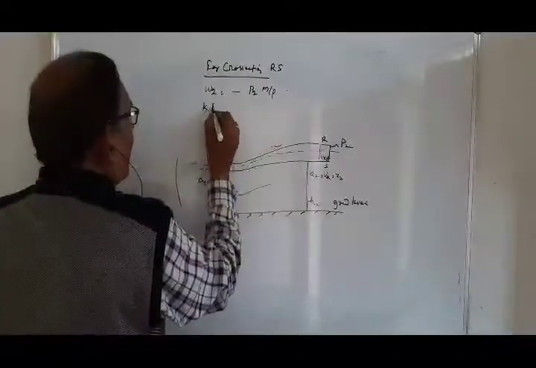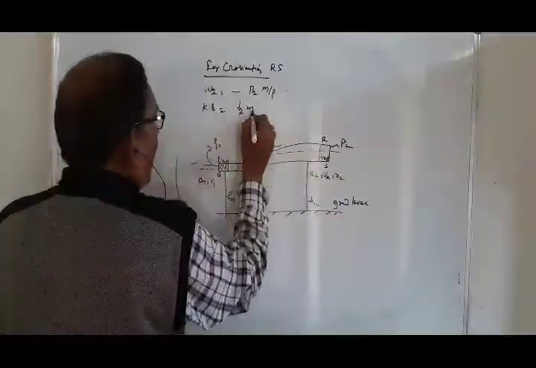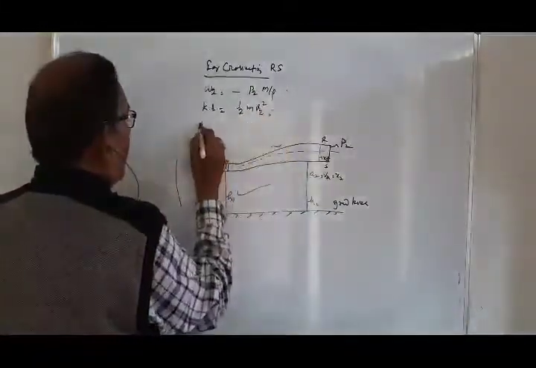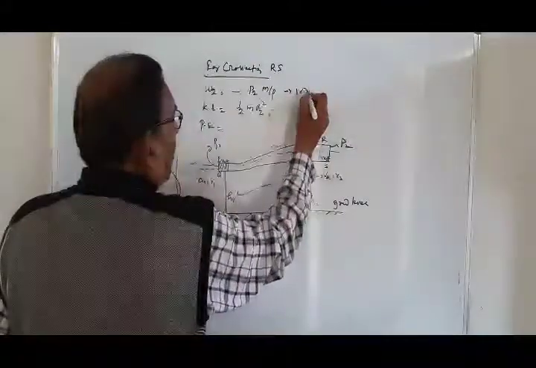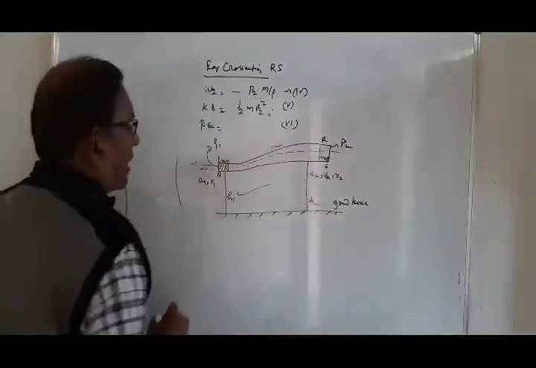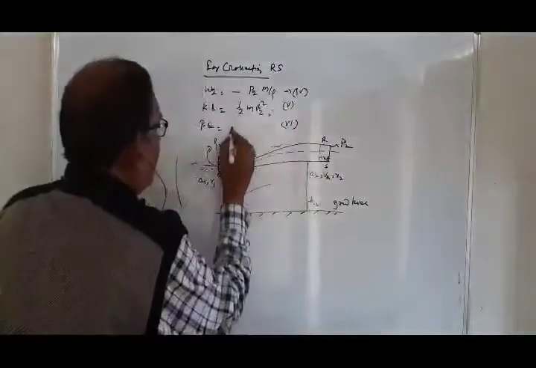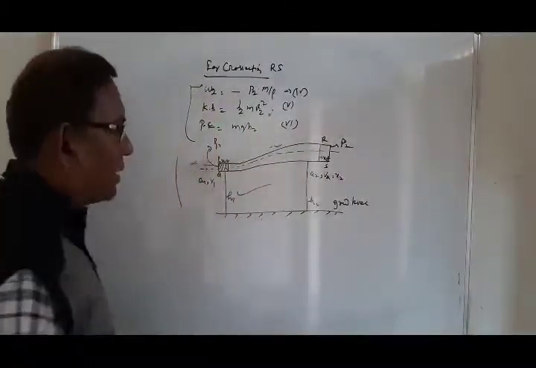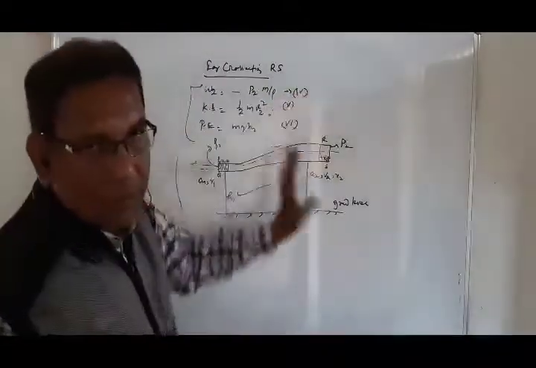Similarly, the kinetic energy at cross section RS is half m v2 square, and the potential energy, with equations 4, 5, 6. The potential energy at this cross section at a height h2 is mgh2. So these are the three types of energy of the fluid at cross section RS.